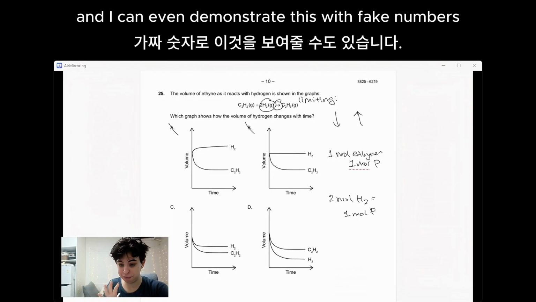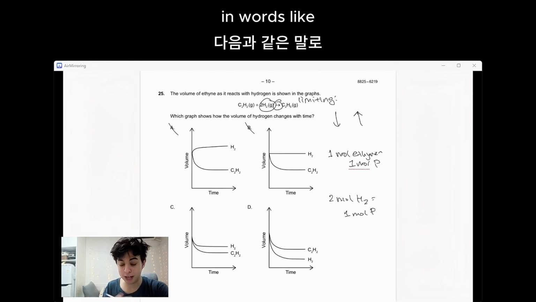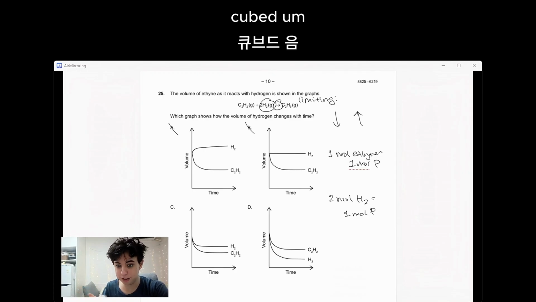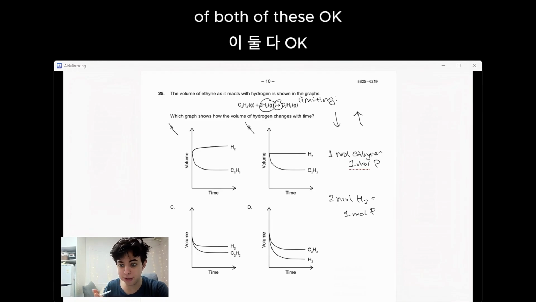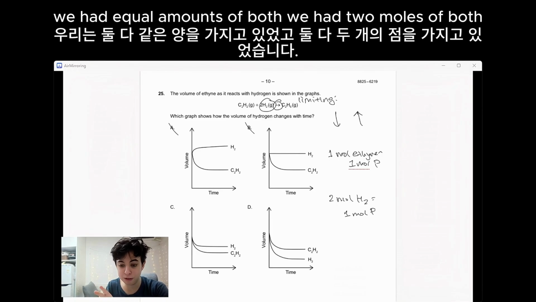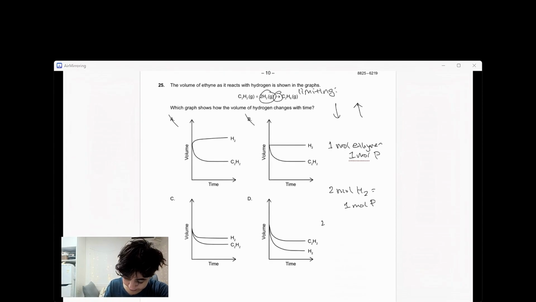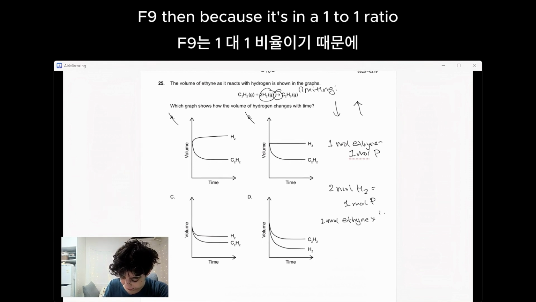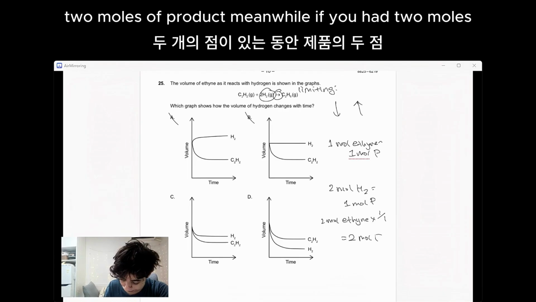And I can even demonstrate this with fake numbers, which I'm going to do because I feel like it's kind of hard to understand in words. I'm making up numbers here, by the way. It literally does not matter. Let's say we had 2 moles of both of these as our starting materials. We had equal amounts of both. If you have 2 moles of your ethyne, then because it's in a 1-to-1 ratio, that would produce 2 moles of product.